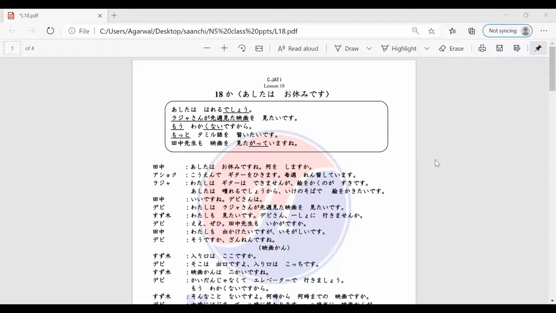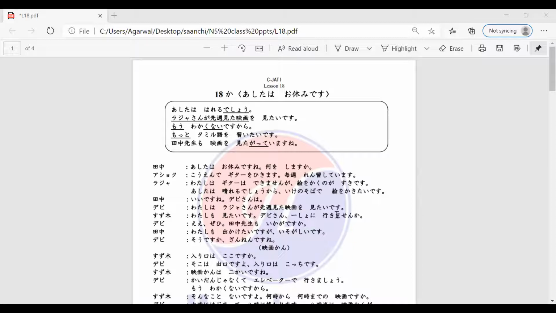So Devi-san is saying zehi. She's saying yes, certainly. And then she's asking, right? Tanaka sensei mo ikaga desu ka? Even Tanaka sensei, what about you? She's asking Tanaka sensei, what about you? So Tanaka sensei is responding to that, right?